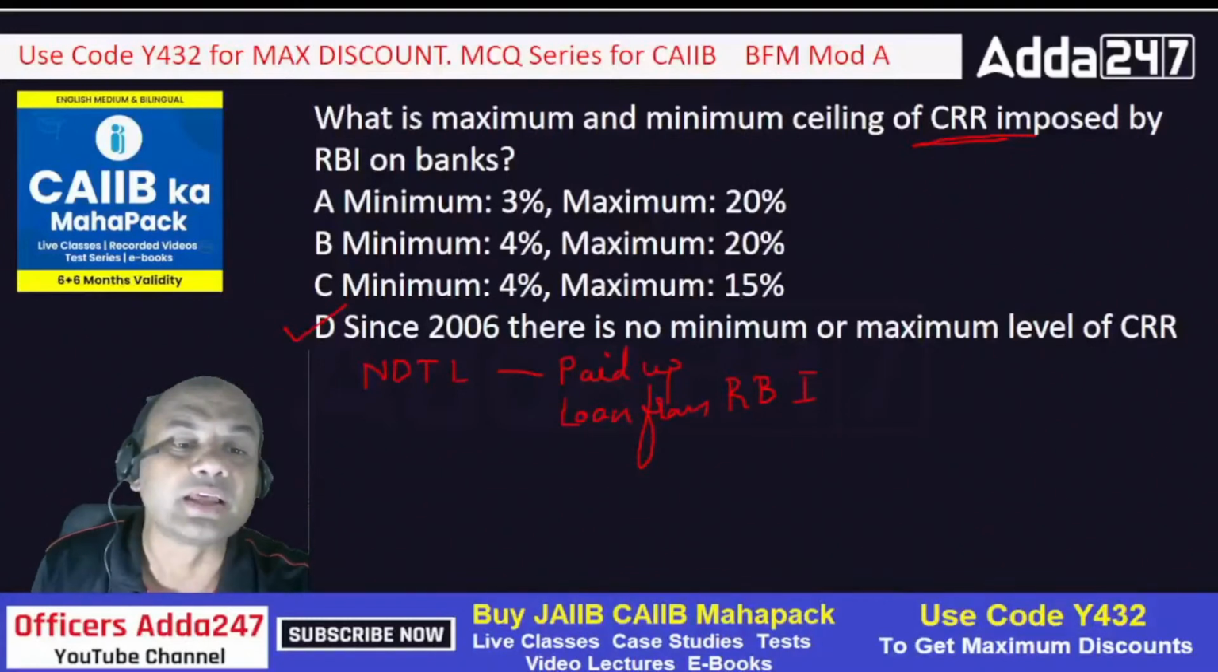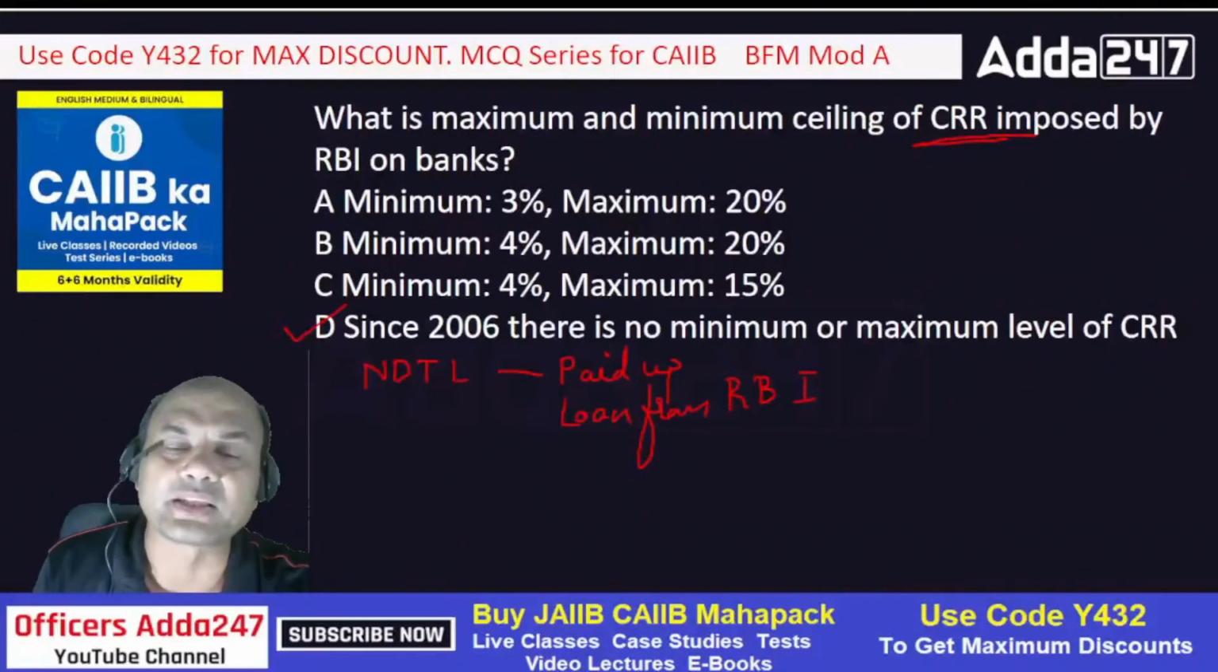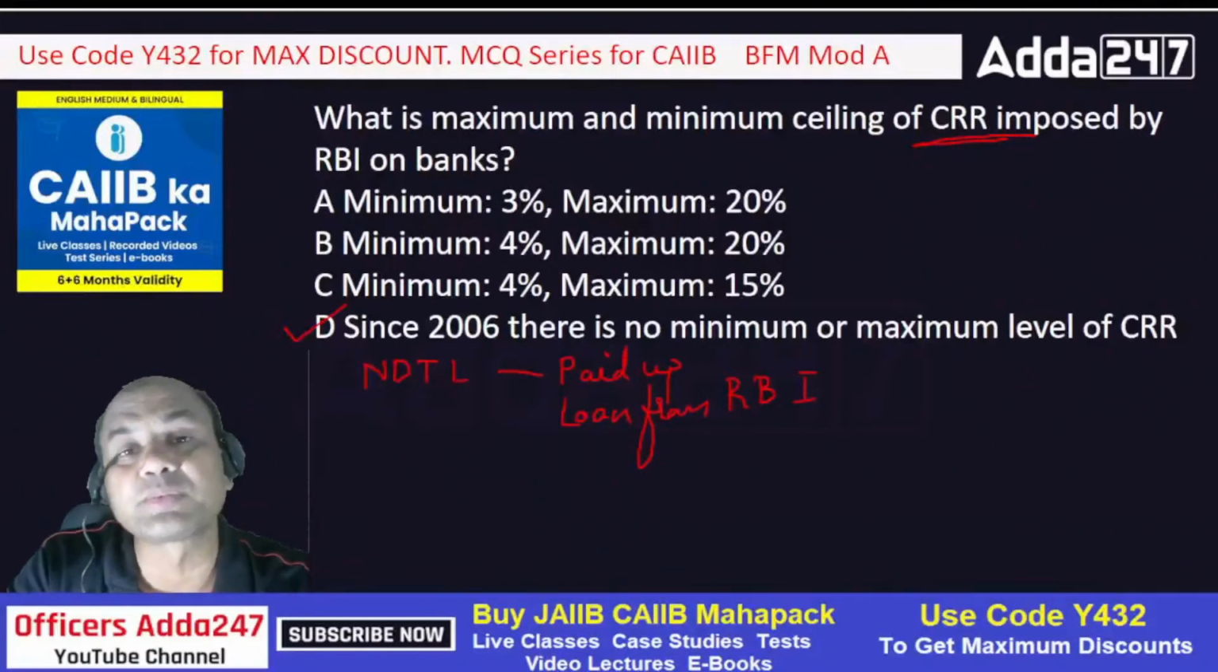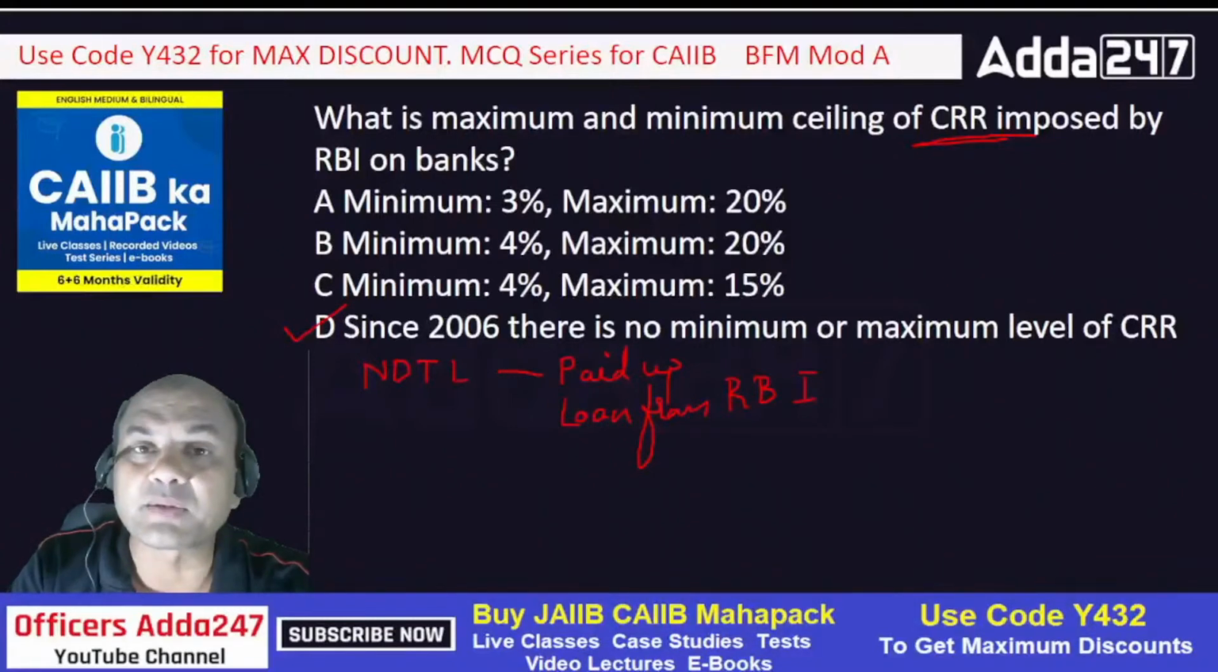Then the amount of refinance from Exim, NABARD, CDB, etc. CDB gives me soft loans, NABARD gives me soft loans. So these are not to be included in NDTL. Net income tax provision.